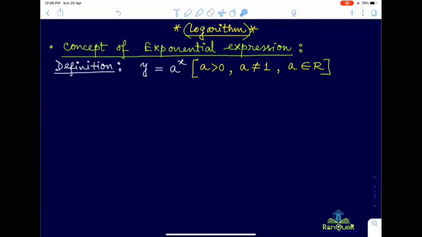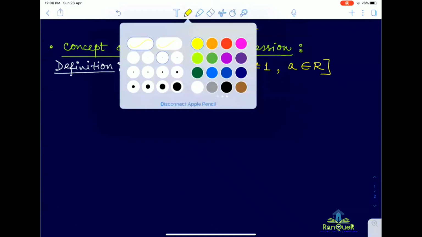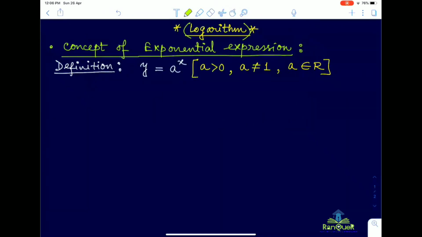So at this moment, exponential expression is defined as y equal to a to the power x, where the base a is a constant which is greater than 0, and at the same time not equal to 1. And since we are dealing with real numbers, a obviously belongs to the set of real numbers. Up to this, any question, anyone? So this is the basic definition.